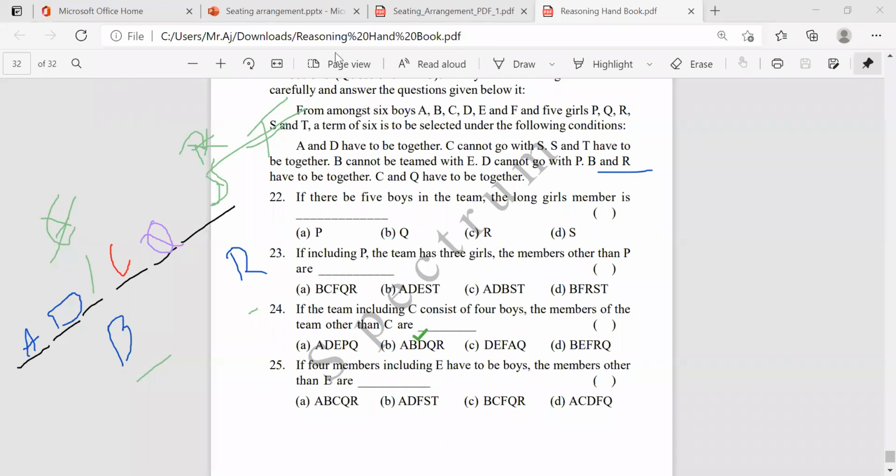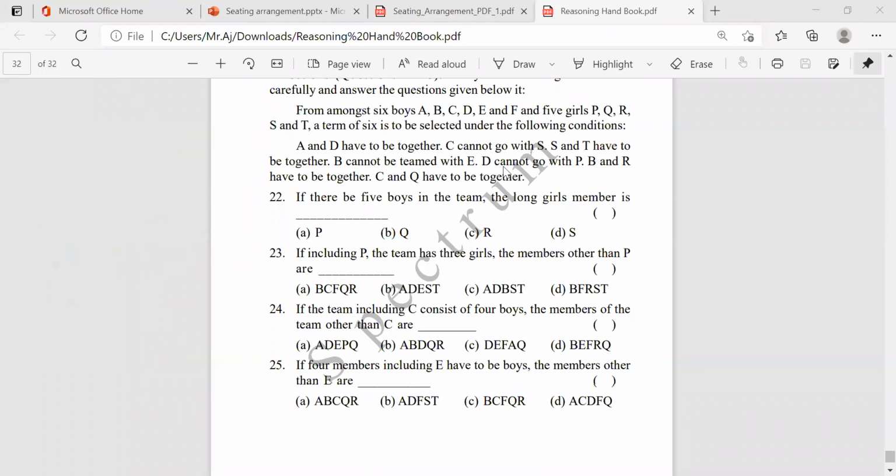Guys, to understand what I'm saying, based on the logic, based on the conditions they gave, we need to solve these problems. It is very easy actually. If you understand the question, then it's very easy.